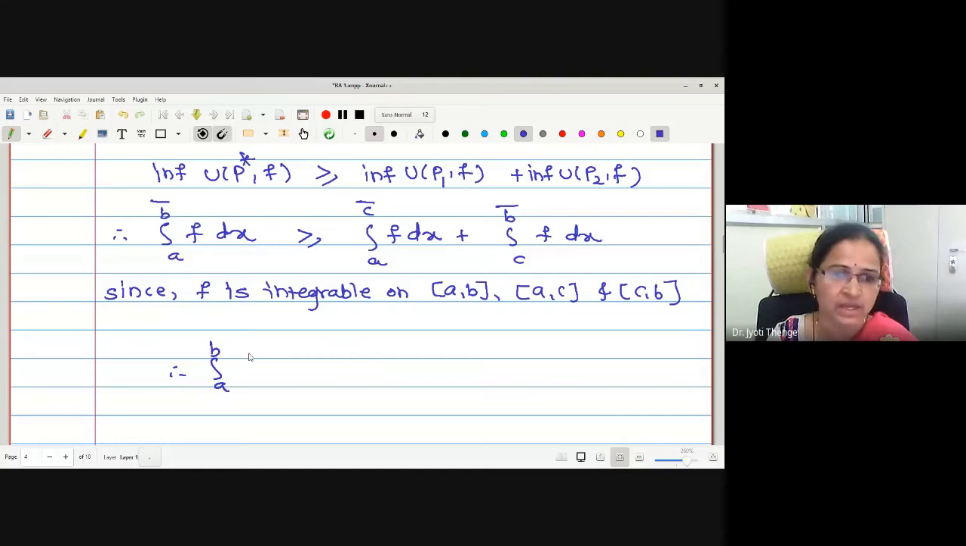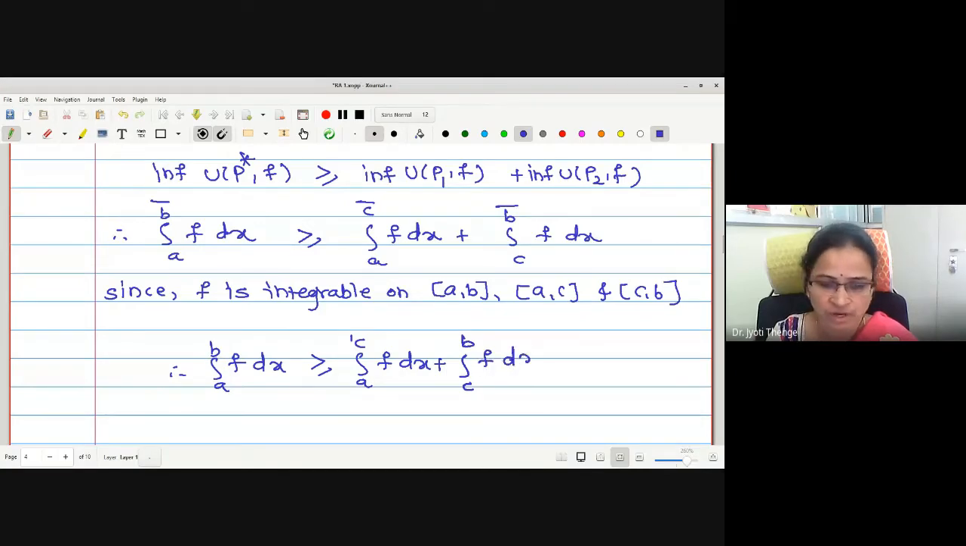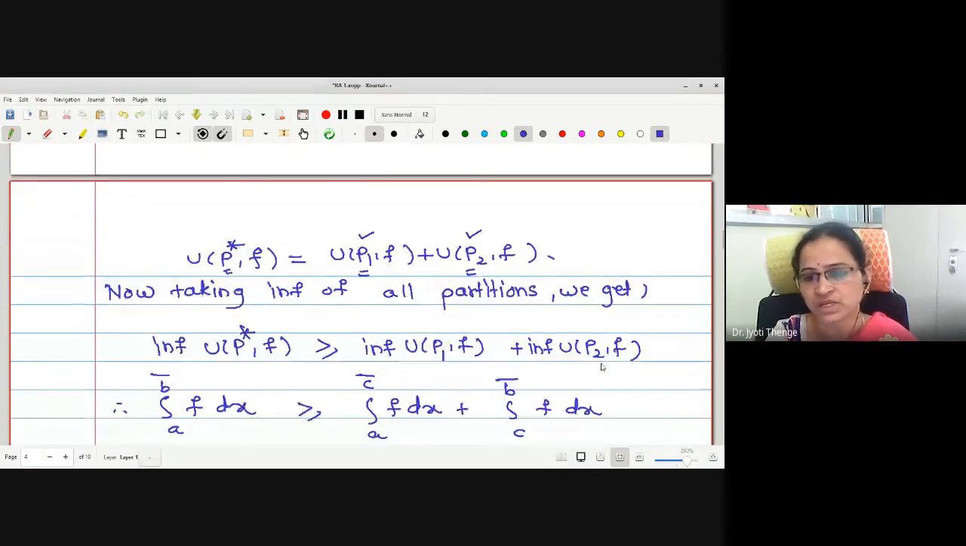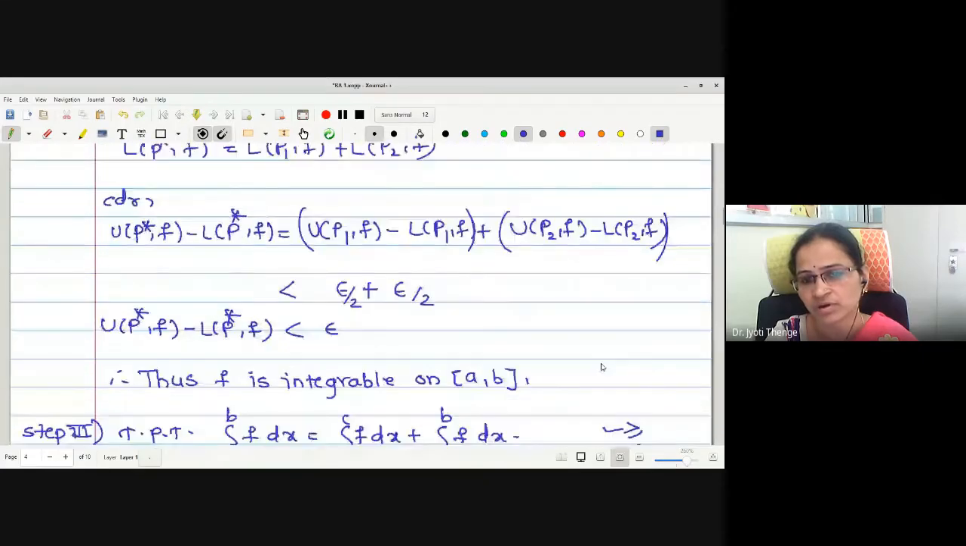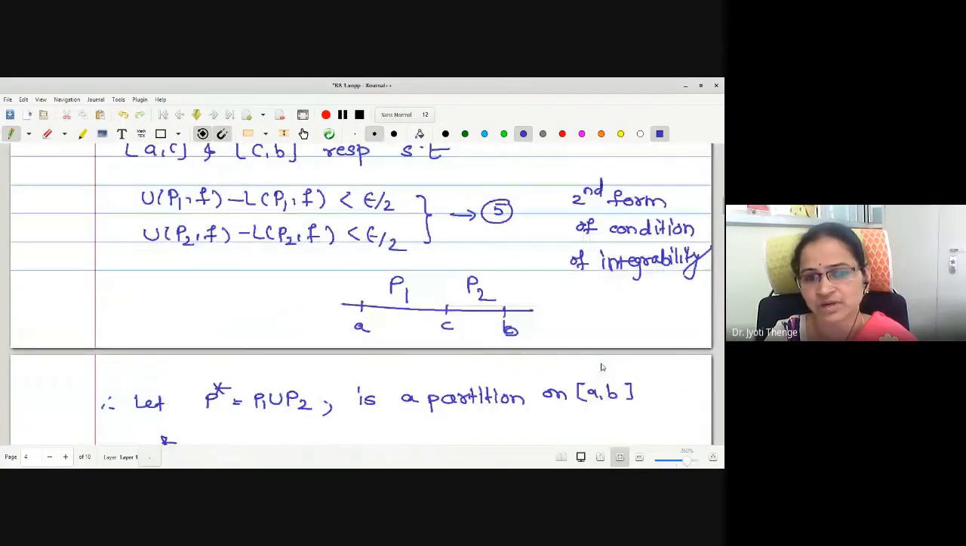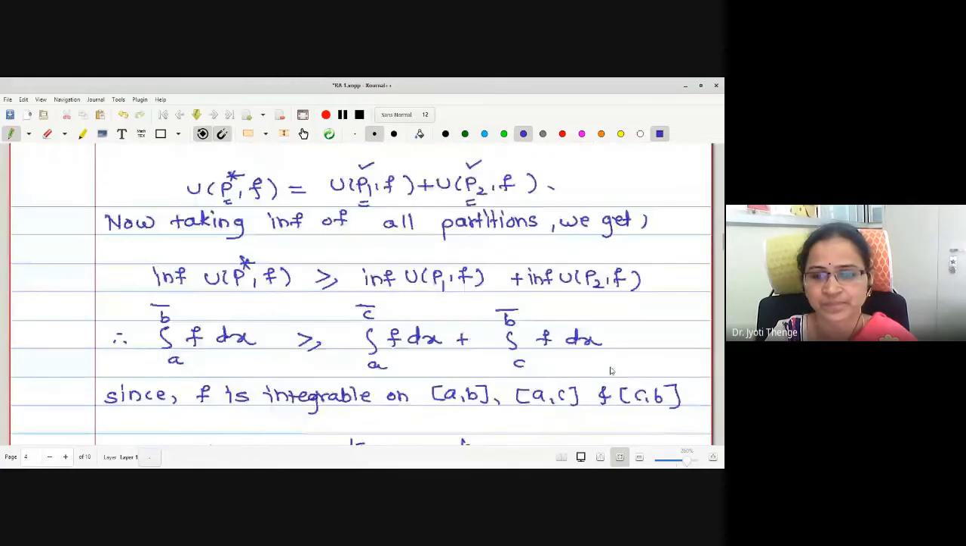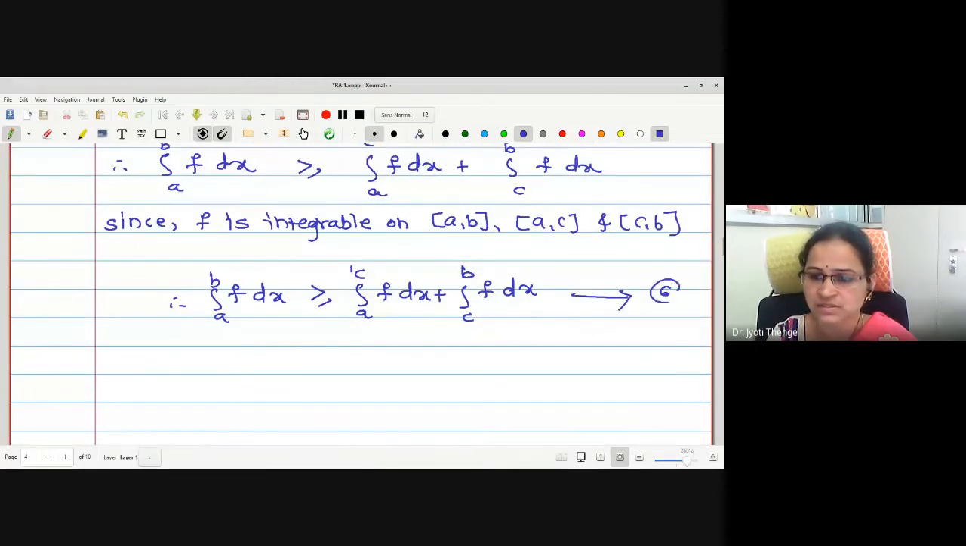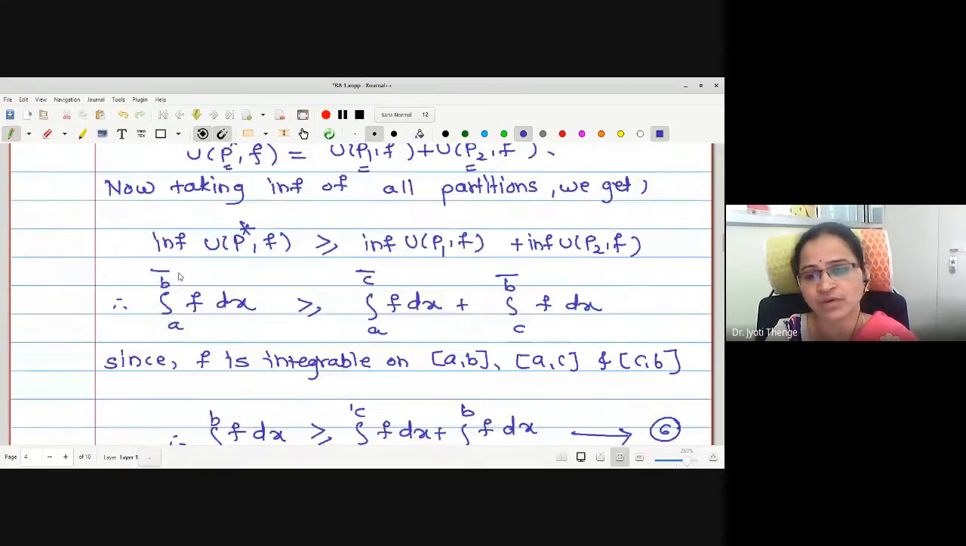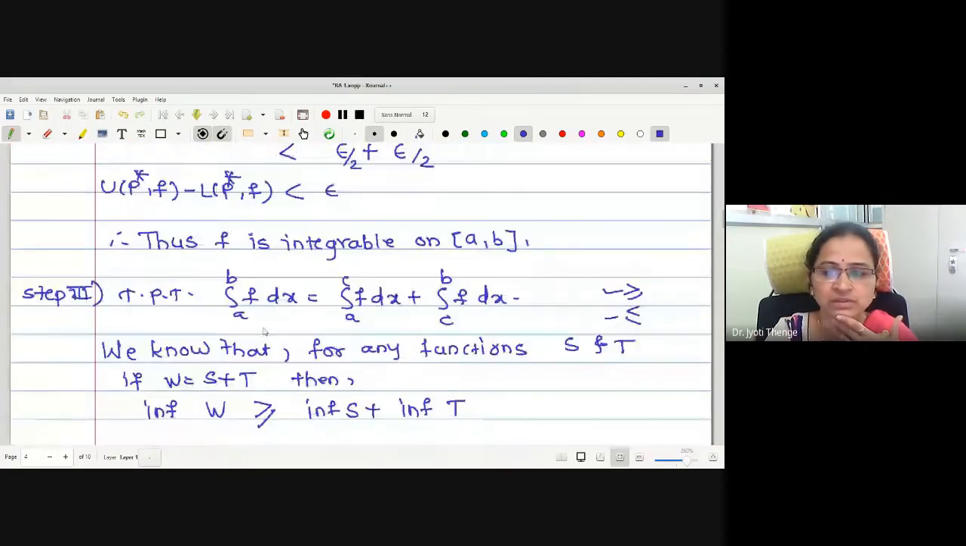Therefore, I will remove the upper integral notation. I will write the integral from A to B of f dx is greater than or equal to the integral from A to C of f dx plus the integral from C to B of f dx. Let me call this the next statement number. I usually forget the statement number. This is 6. One part of the inequality we have proved: greater than or equal. The integral from A to B of f dx is greater than or equal to the right part.